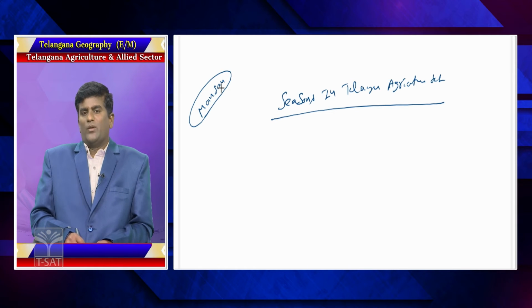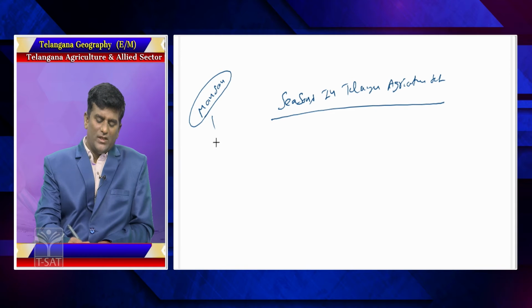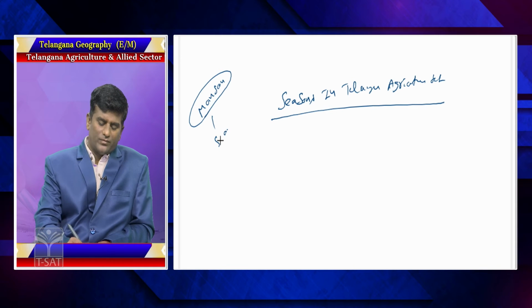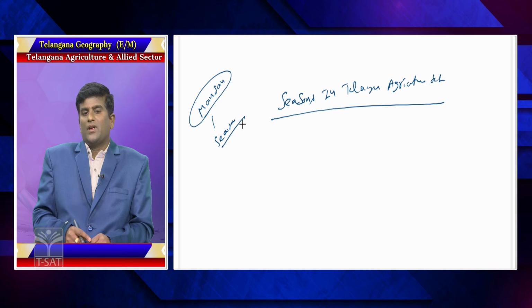Mausam is an Arabic word. Monsoon means season. So Mausam, monsoon, are all related to seasons. The seasons in Telangana agriculture sector.